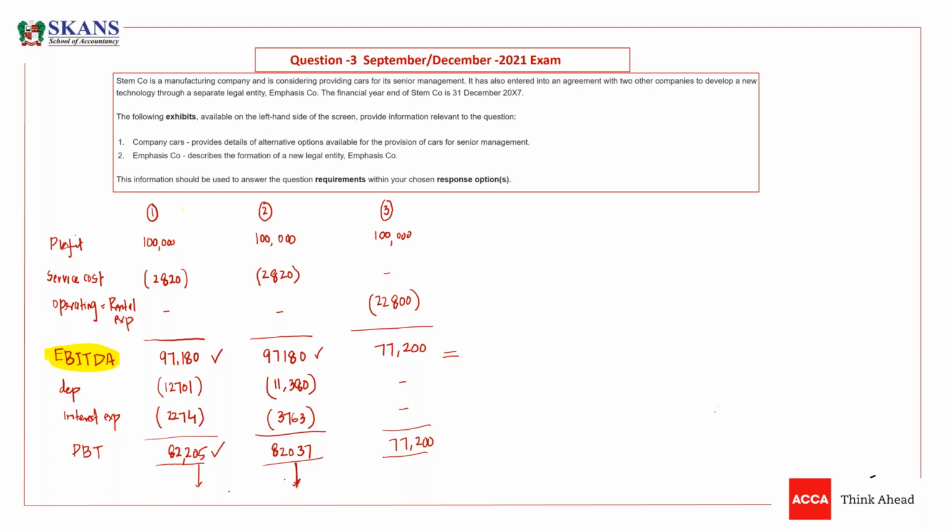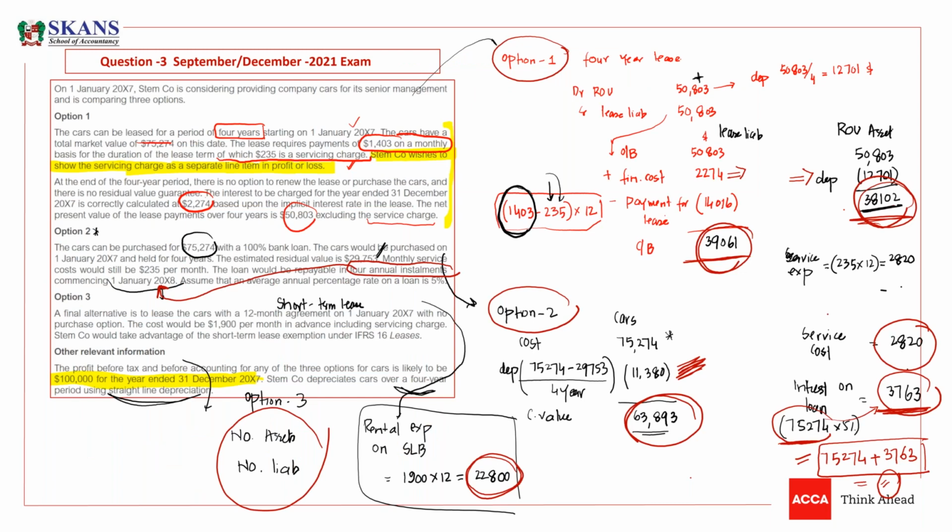Okay. So can you please confirm again, in option 2, do we need to write the sum of lease liability and interest paid in SOFP? No, no. There is no lease liability. We are actually purchasing this asset by 100% bank loan. We are taking a bank loan. So actually this was a bank loan. This was not a lease liability. This was a bank loan. Is that okay, guys?